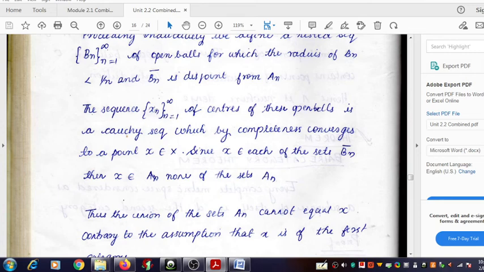Since x is the limit of that sequence, it's also clear that x must belong to the closure of Bn, for all n. Because it acts as a limit point, it has the character of a limit point, so it must belong to the closure of Bn for each value of n.